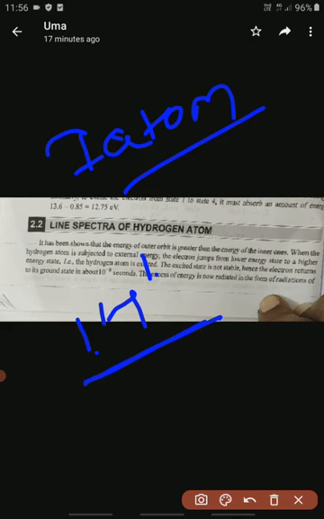So here we first see the line spectra of hydrogen atom. First we know the hydrogen atom has atomic number 1 and mass number 1. What is meant by spectra and line? First we should know the meaning of spectra, after that line spectra.